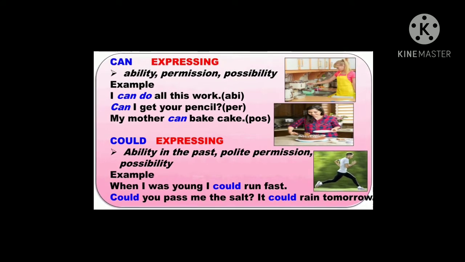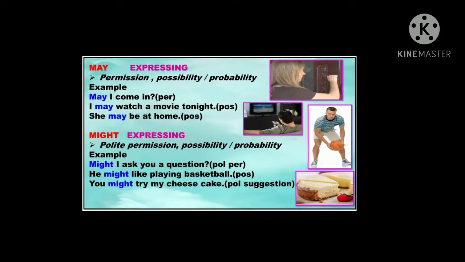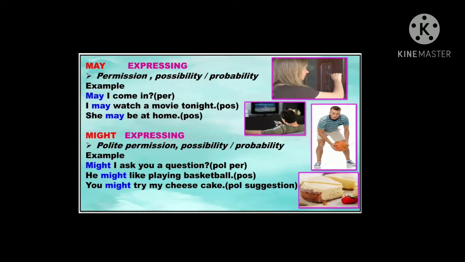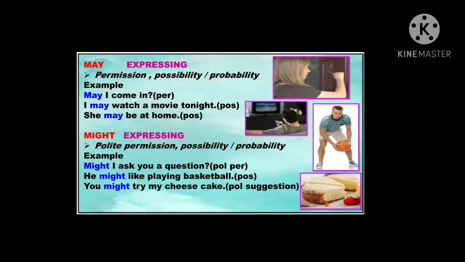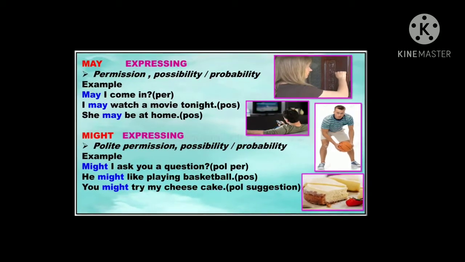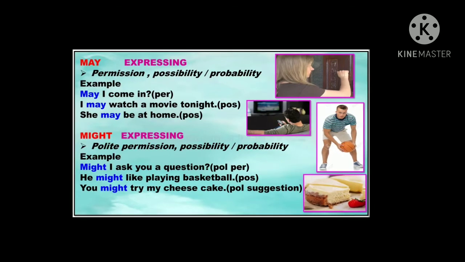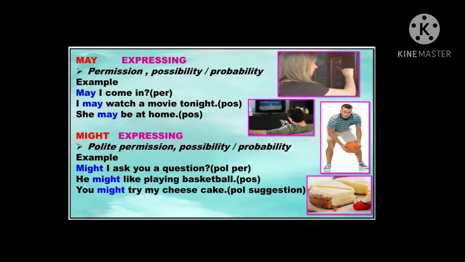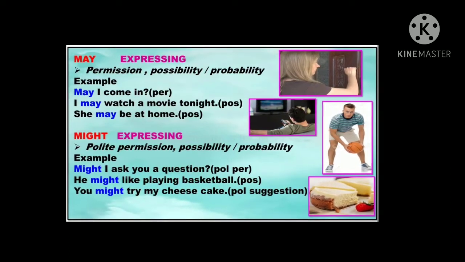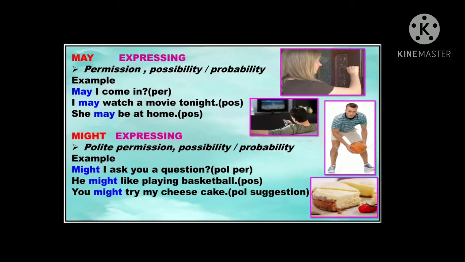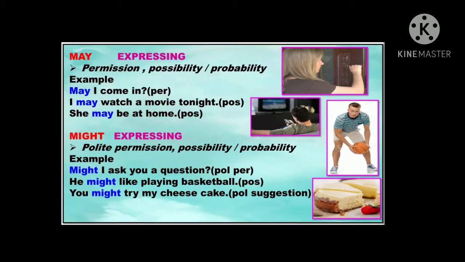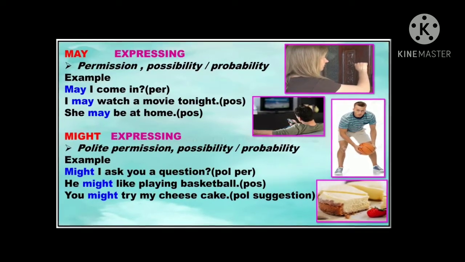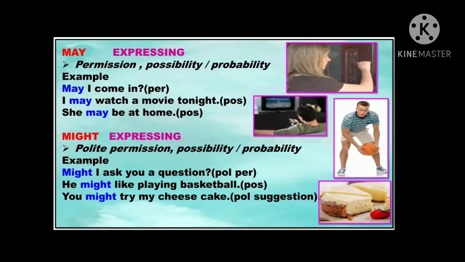Got it? Next one is may. May is expressing permission, possibility, or probability. Look at the example. May I come in? So here may is used to get permission, right? Look at the second example. I may watch a movie tonight. So here may is used to show possibility. Got it? And the last example, she may be at home. So here may is expressing possibility, right?